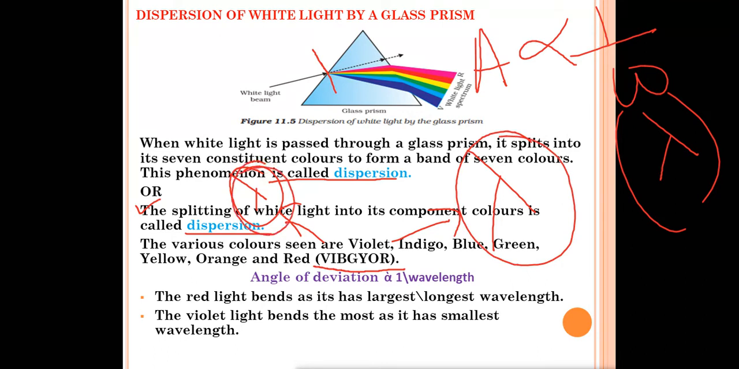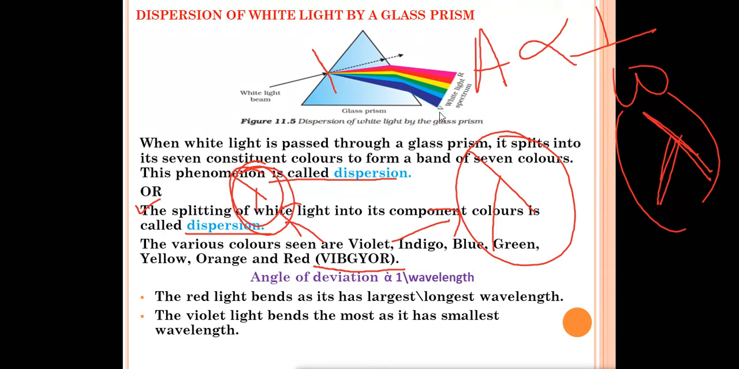If red color has the longest wavelength, then what will happen? The angle of deviation will be less. They are inversely proportional to each other: wavelength more, angle of deviation less. So we can see that red color deviates the least. It bends the least. The angle of deviation is very small for red color. But the violet color bends the most. The angle of deviation is more for violet color.